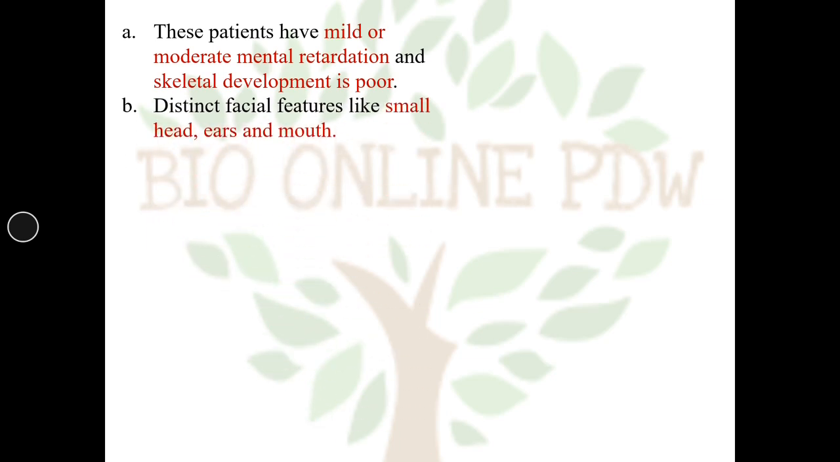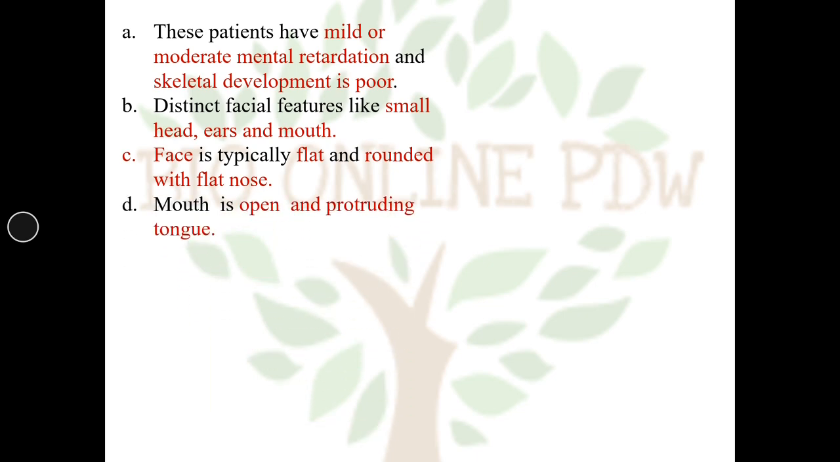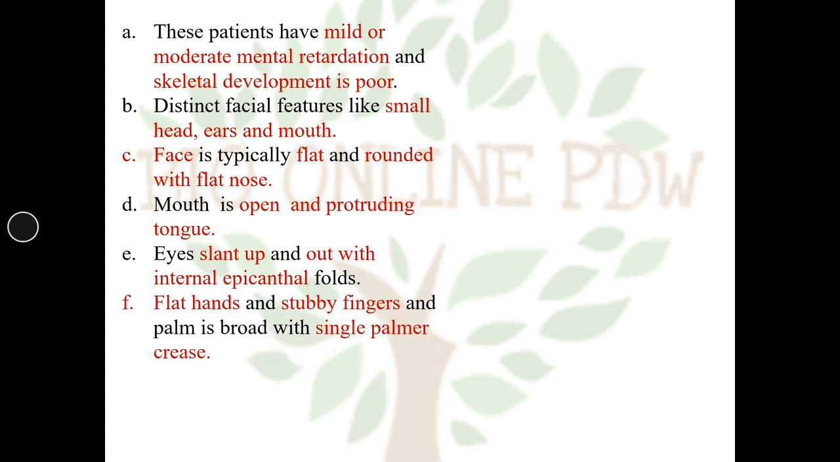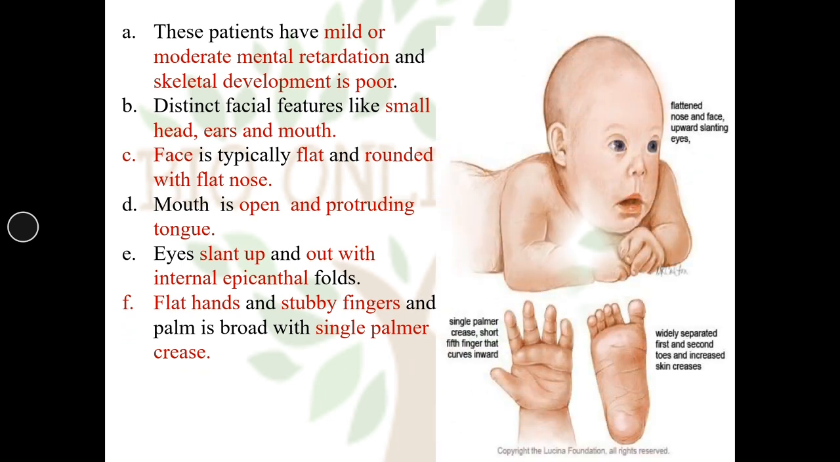The patients have a mild or moderate mental retardation. The persons who are suffering from Down syndrome have mild or moderate mental retardation and poor skeletal development. Distinct facial features like small head, ears and mouth. Face is typically flat and rounded with flat nose. Mouth is open with protruding tongue. Eyes slant up and out with internal epicanthal fold. Flat hands and stubby fingers.